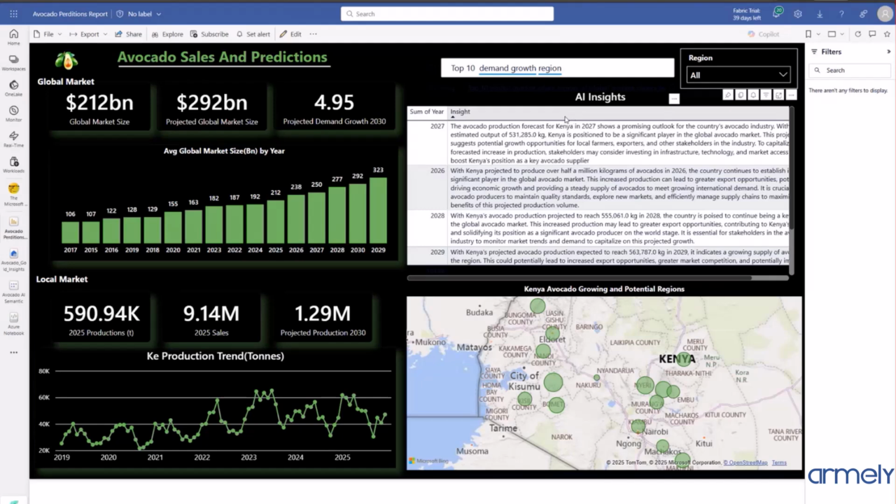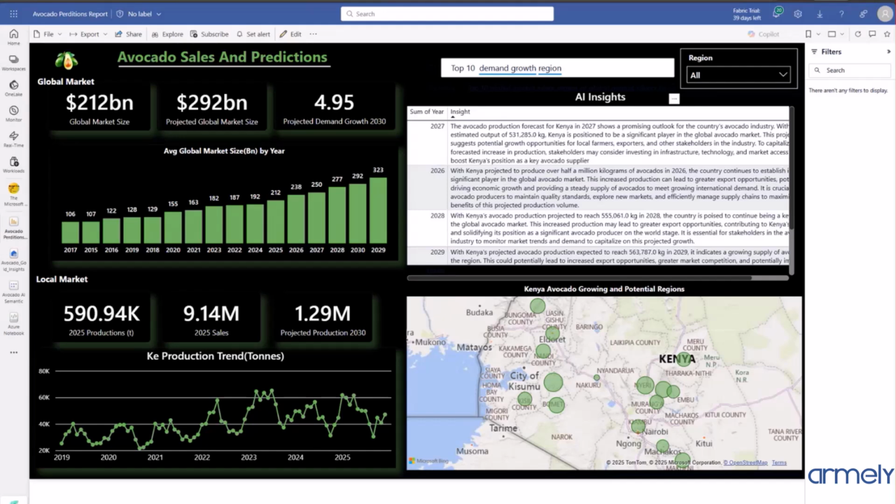We also have AI insight using Azure. We are able to generate AI insight. You don't have to read the whole report; using the insight, you can read it and understand how the market and the future of avocado is in Kenya.